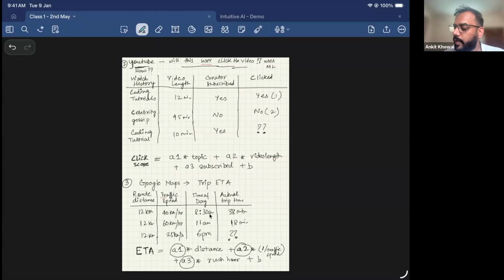Now, how does it map to our XY example? Here, watch history: YouTube will already have this data from the past. Let's say in the past it has seen that if the video is related to coding tutorials, the video length is 12 minutes, and the user is subscribed to the creator, then he will definitely click on the video. If it's celebrity gossip, a 45-minute video, and the user has not subscribed to the creator, he will not click on it. Again, millions of data points will be there.